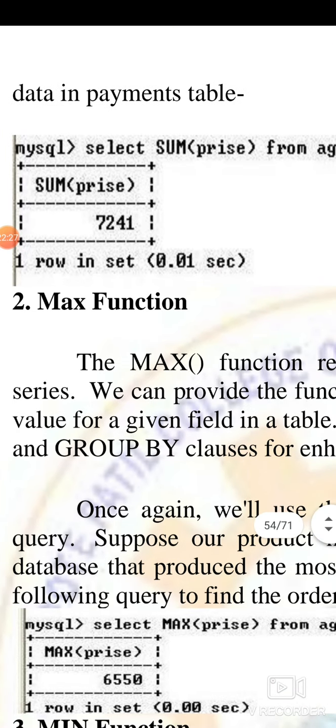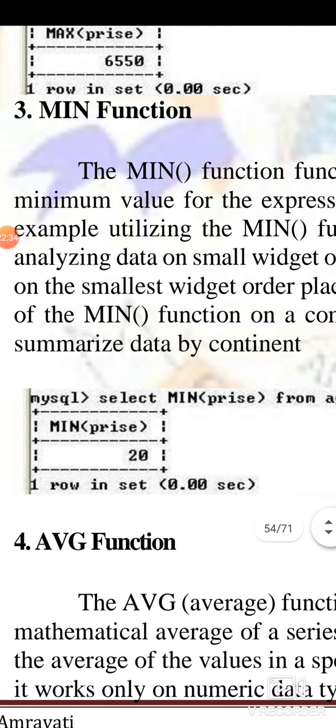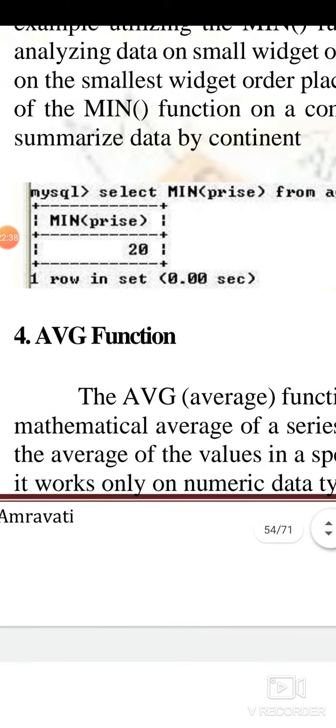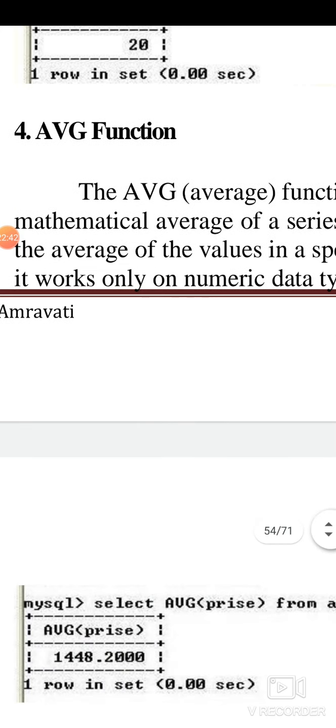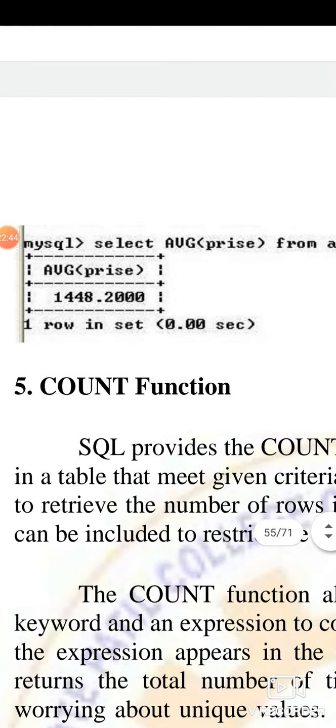Then you have to select the sum of all the values in that column price. So it will display the sum. Then you have selected the minimum value. So it will display the minimum value in that particular column. So the minimum value is 20. Then average. It will display the average of all the values. So that is 1440. Now you can form any table. You can take n number of columns into this. Suppose 5 columns into that. Then you write certain values.